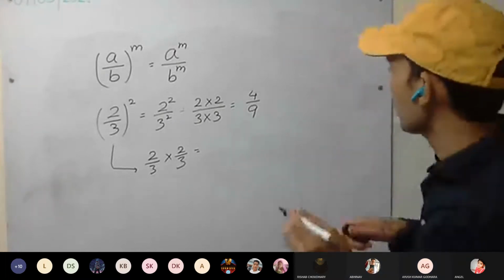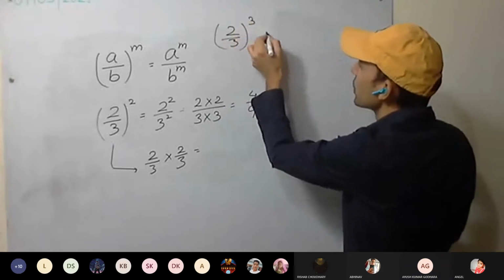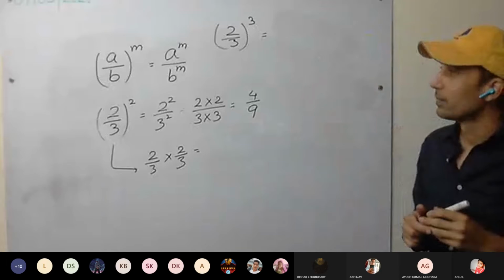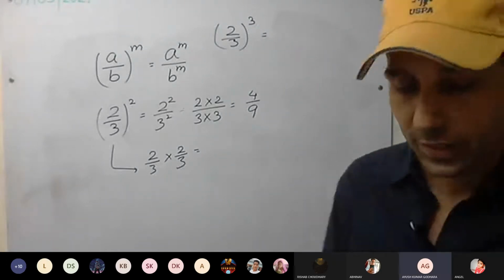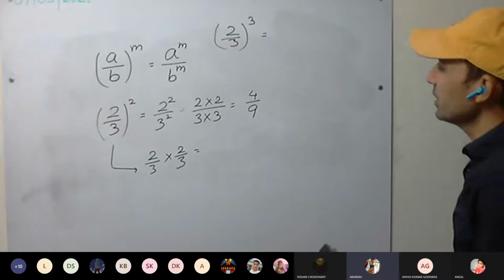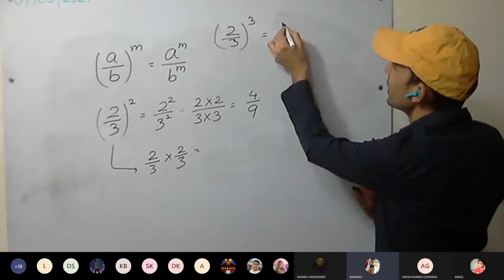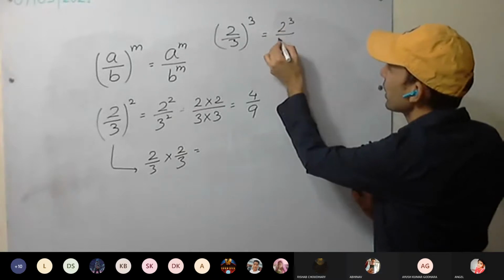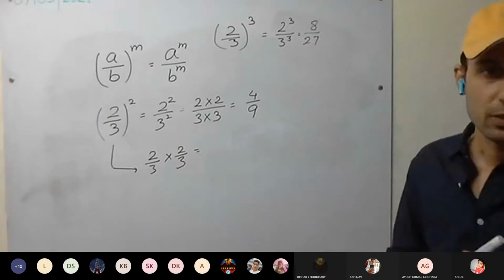Then one more thing we find: 2 by 3 whole cube. Find it. 8 by 27. That's fine. 8 upon 27, which is 2 cube divided by 3 cube.